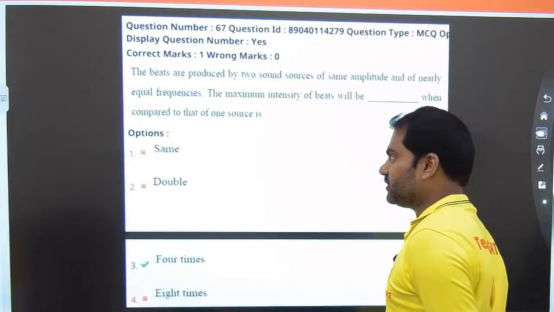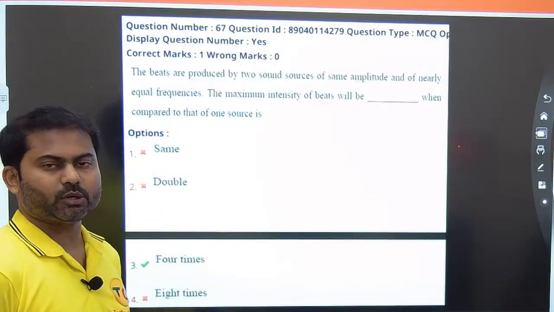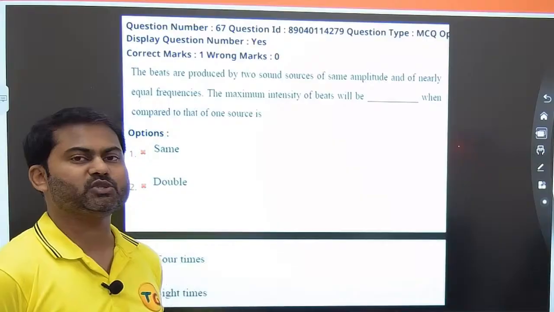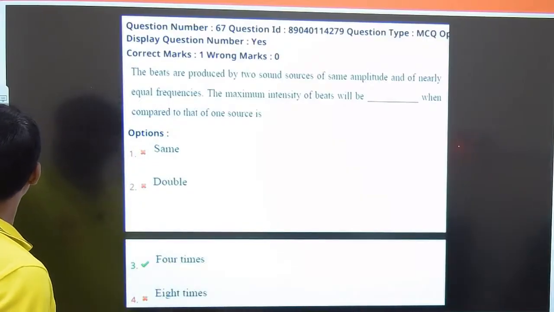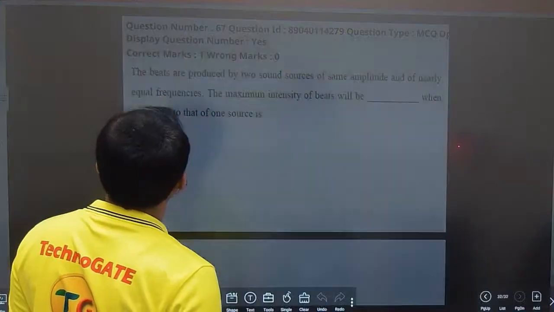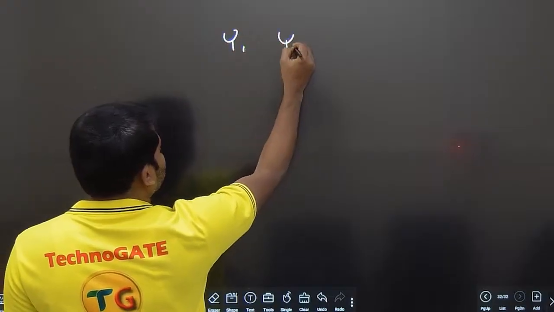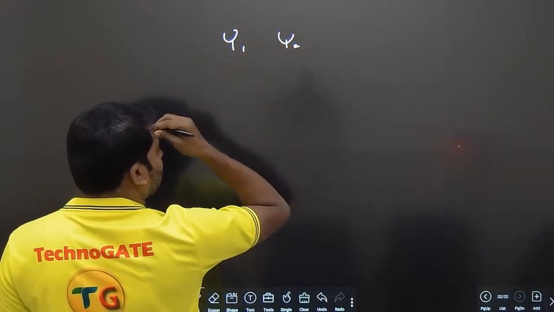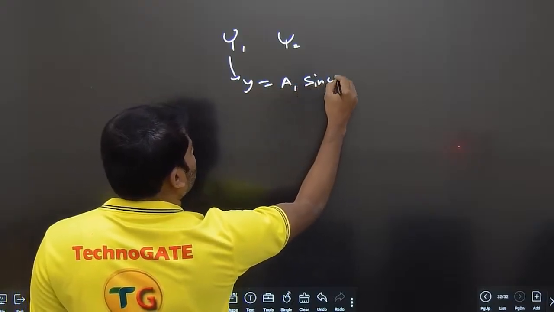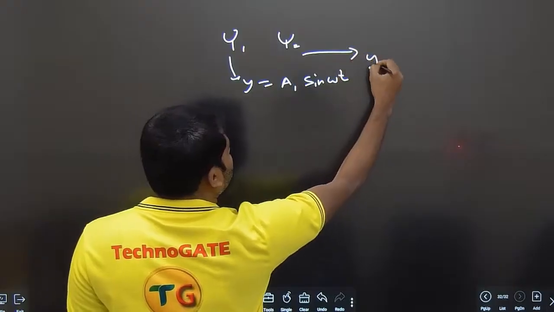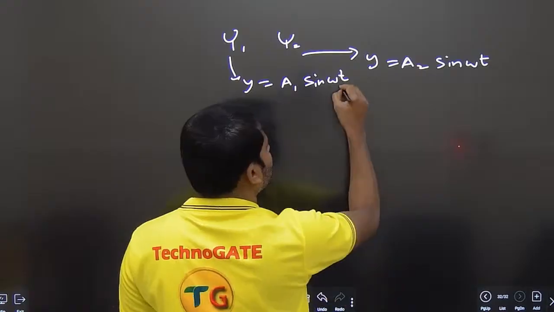Let me give you the explanation for this. You should be knowing the concept that intensity is proportional to square of the amplitude. Intensity is proportional to square of the amplitude. Okay. Here two curves are given, frequency 1, frequency 2. Maybe something like y is equal to a1 sin omega 1 t, and this corresponds to y is equal to a2 sin omega 2 t, and so on like that.